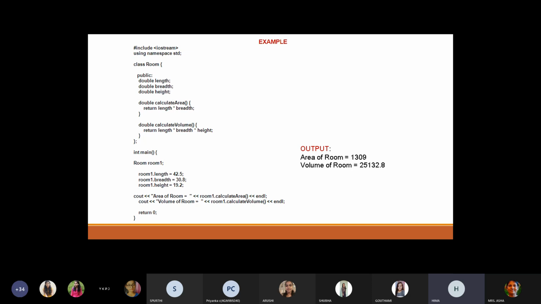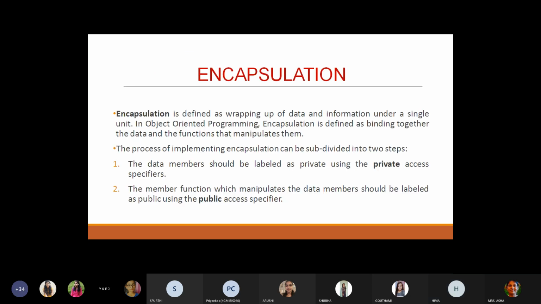So let's move on to the other fundamental feature, that is encapsulation. Encapsulation is defined as wrapping up of data and information under a single unit. In object-oriented programming, encapsulation is defined as binding together data and the functions that operate on them. That means we can bind both the data and the member functions in a single unit. Consider the example of a capsule. In a capsule, different materials or chemicals are embedded. The materials are bound together and hidden from the external world.